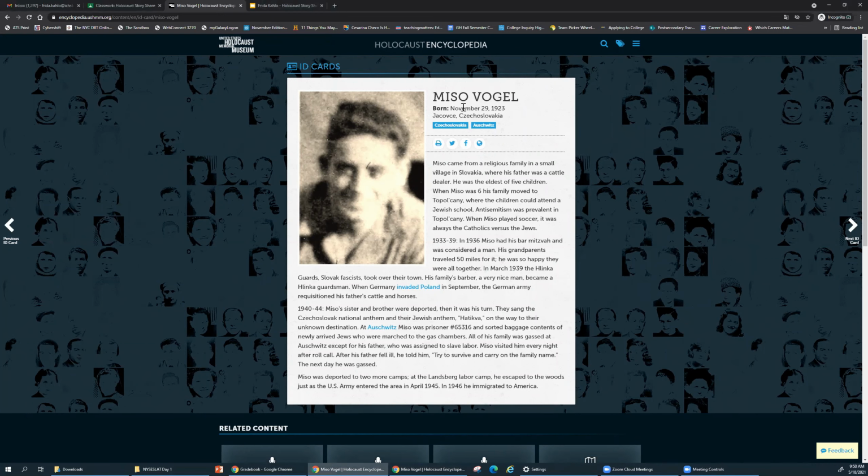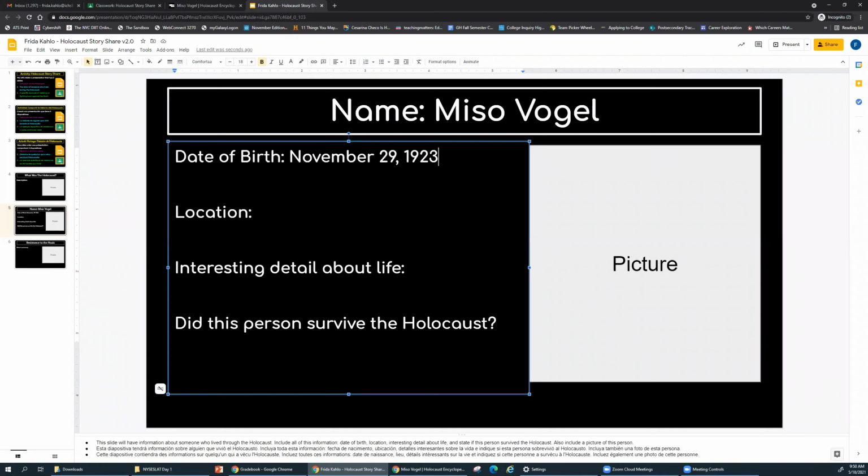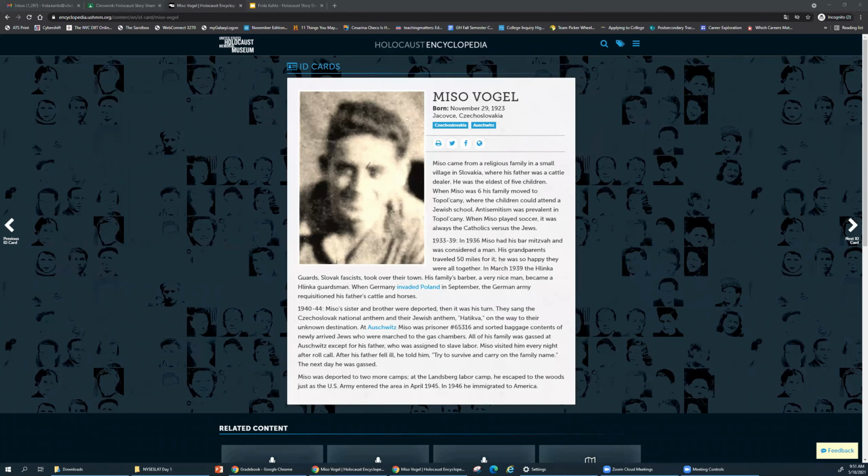Location, it looks like it's Čakovce, Czechoslovakia. Okay. And interesting detail about his life. So you have to read this information to be able to find that interesting detail about their life. But I think this is part of this assignment, for you to just read the stories of